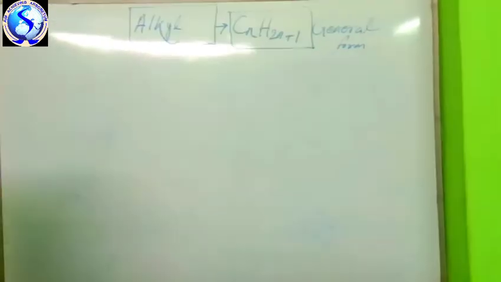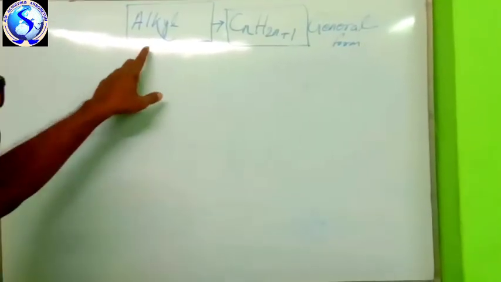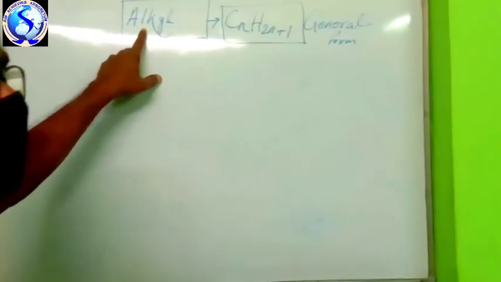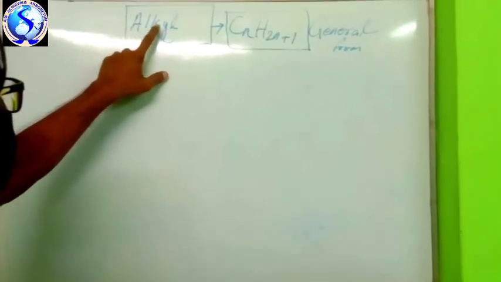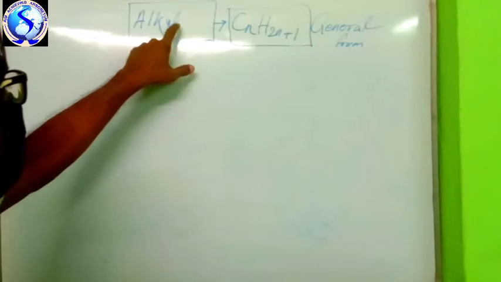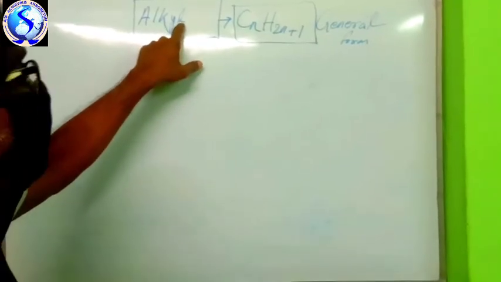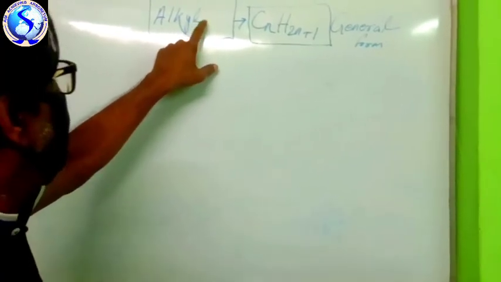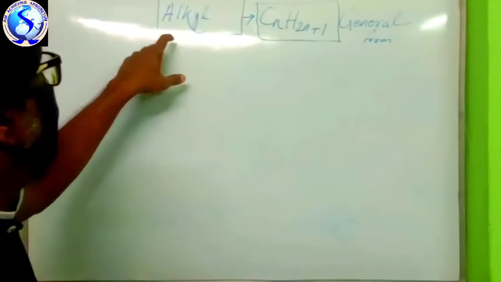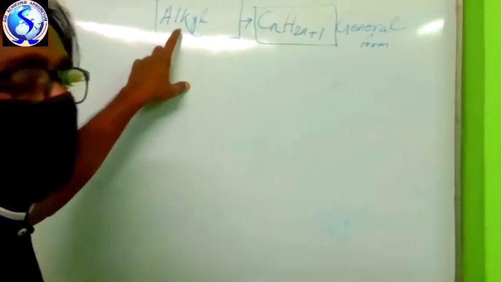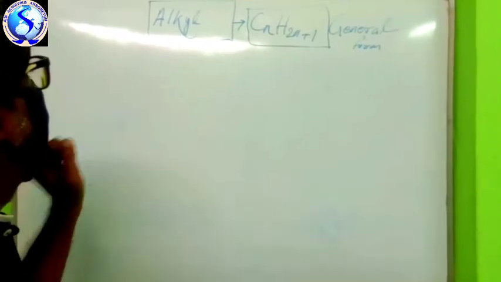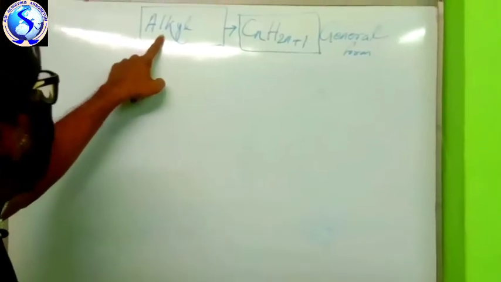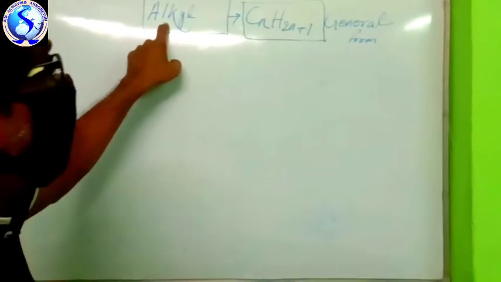Next I am going to discuss the alkyl group. Alkyl, see the spelling, ALKYL. What is an alkyl group? It is derived from alkane. Though I have completed alkane, now I am going to the derivative of alkane. From alkane, what we will get, that we are going to discuss. How is it derived? I am showing.